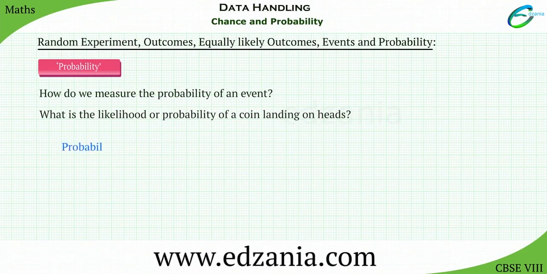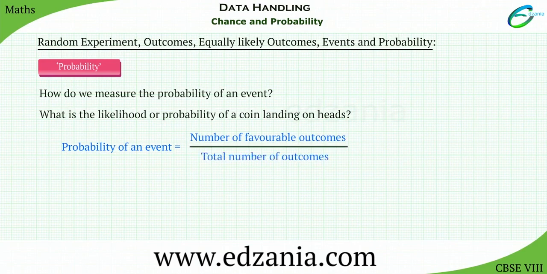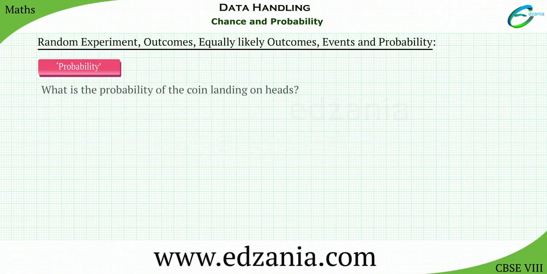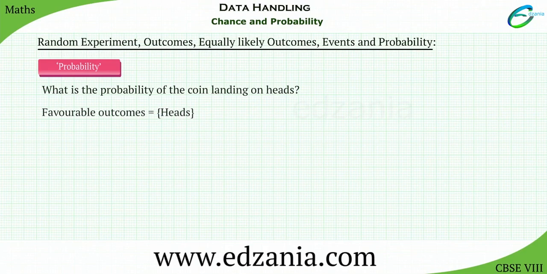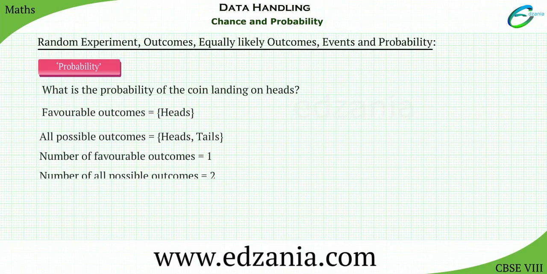We can measure the probability of an event as the number of favorable outcomes over the total number of outcomes. In the case of the probability of a coin landing on heads, there is only 1 favorable outcome, that is heads, and 2 total outcomes. Therefore, the probability of the coin landing on heads is 1 over 2.